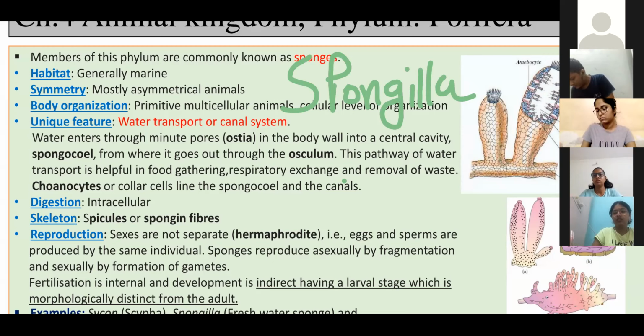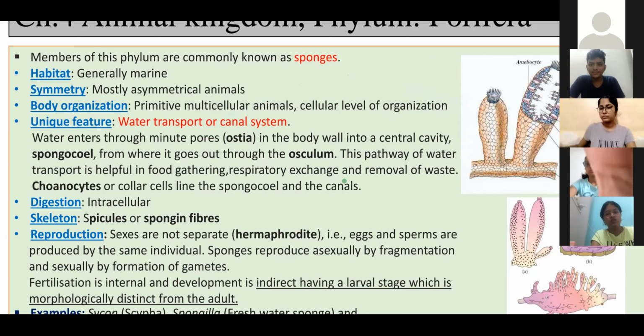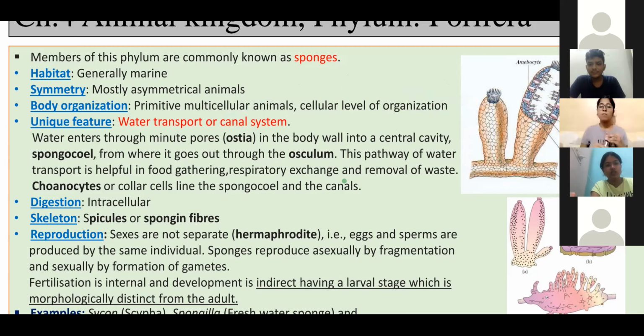Only this one is a freshwater poriferan. The rest are all marine and live in the ocean. So remember, habitat is generally marine, but one member is freshwater.